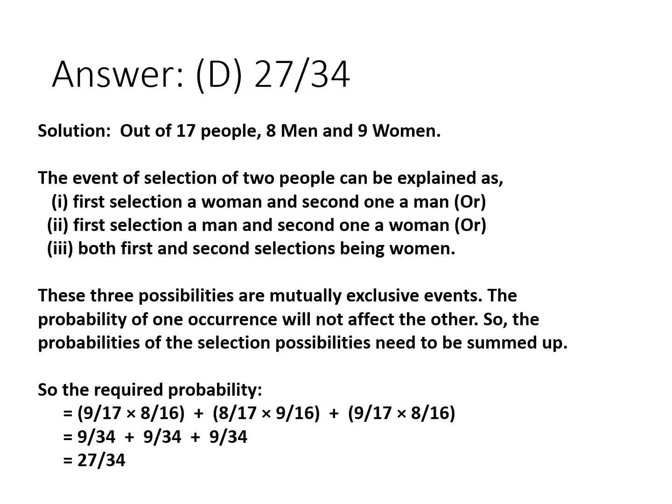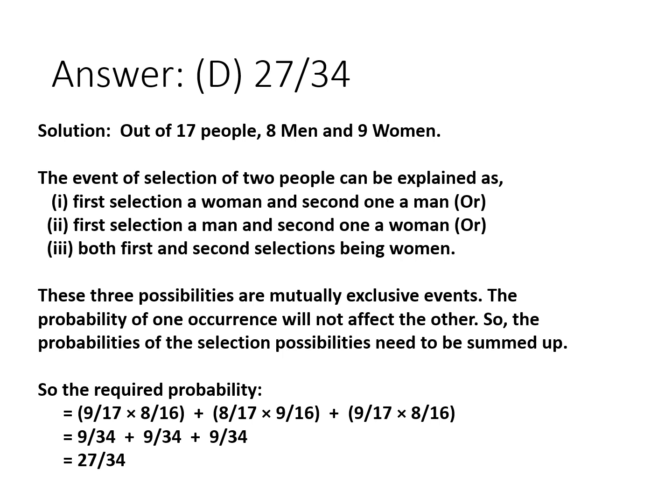Hence, the required probability is 9 by 17 into 8 by 16 plus 8 by 17 into 9 by 16 plus 9 by 17 into 8 by 16. Suppose the first selection is a woman, she can be selected in 9 out of 17 ways. Once it is done, the total reduces to 16. Therefore, the second applicant, that is a man, can be selected in 8 out of 16 ways. Hence, the probability is 9 by 17 into 8 by 16 for the first selection pattern.